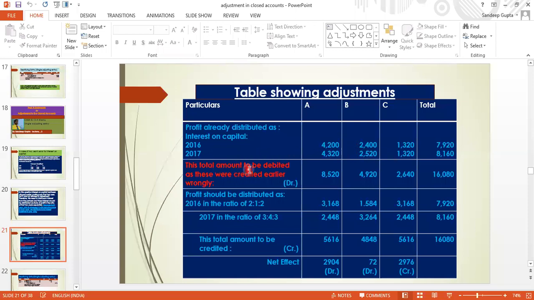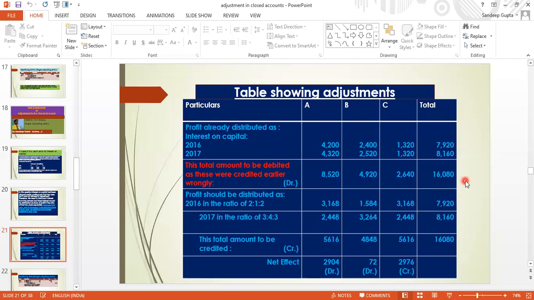So this total amount is to be debited, as these were credited earlier wrongly. By mistake they have credited it to the partners, so we need to take it back. To take back, we need to debit. So A's total amount should be debited 8,520, B's 4,920, and C's total amount 2,640, and the final aggregate total of A, B, C is 16,080. Okay, this means this 16,080 is the net effect which has not been distributed among the partners in the last 2 years in the profit sharing ratio.